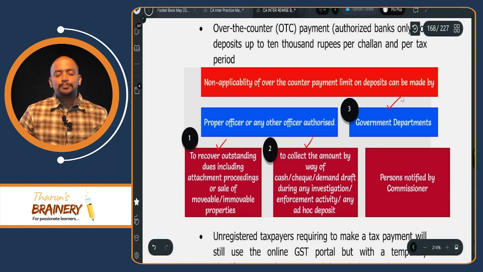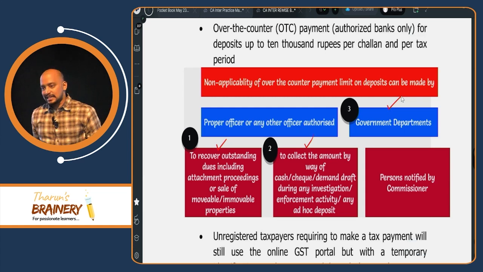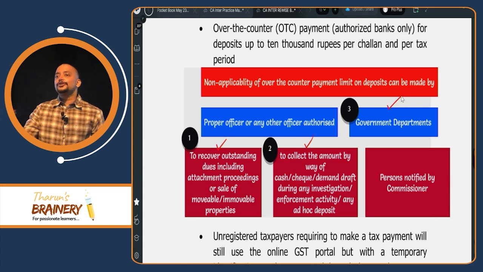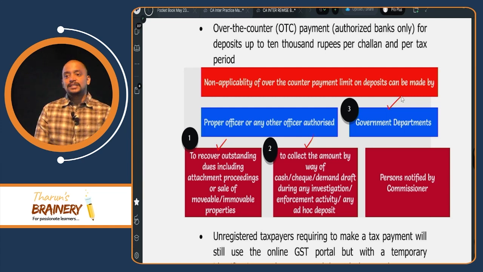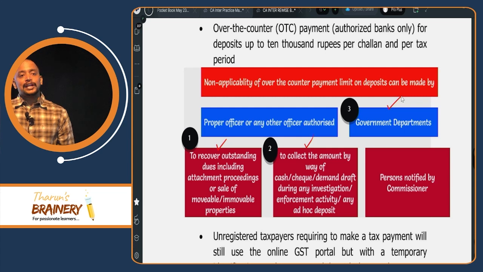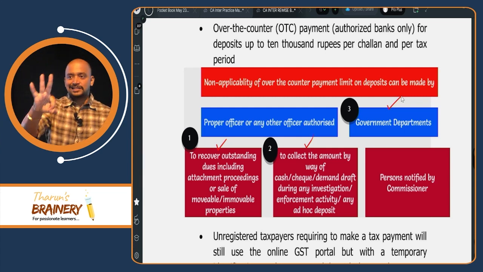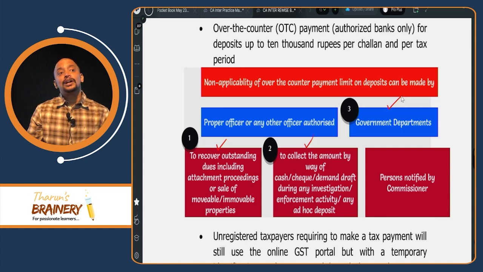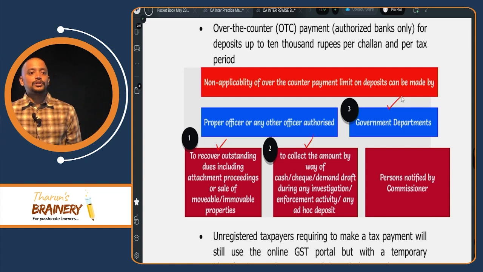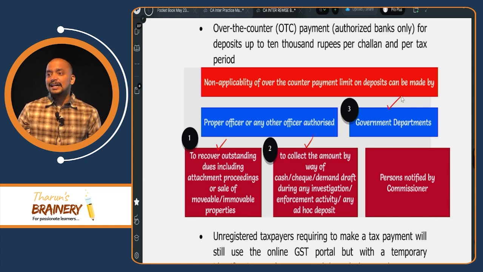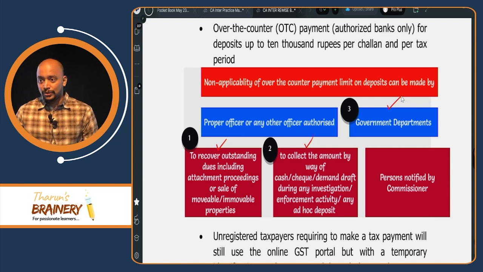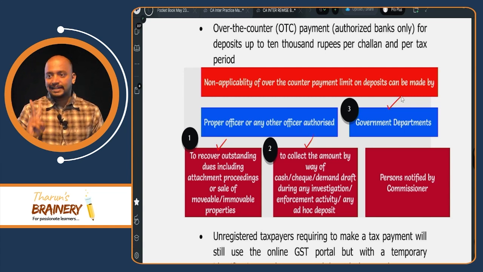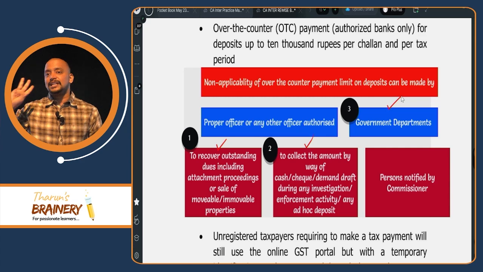Or government department, for example IRCTC, Indian Railways is a government department. When they need to pay tax, they can also pay tax in the form of cash beyond 10,000 rupees. What are the 3 cases? The money can be deposited into electronic cash ledger beyond 10,000 rupees in the form of cash. Officer recovering the tax dues, or officer conducting the search or investigation and collecting cash, or government department.